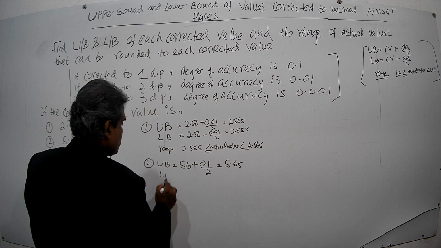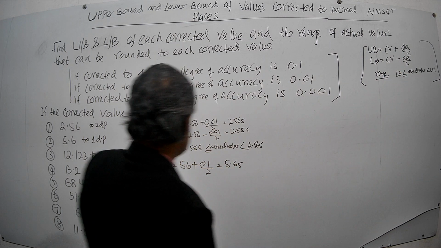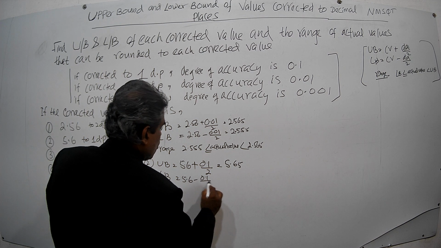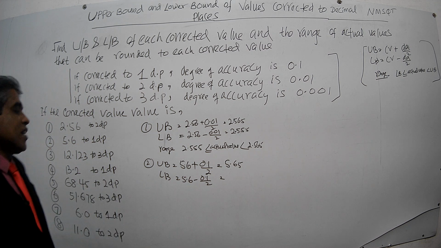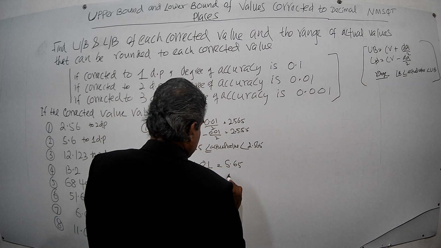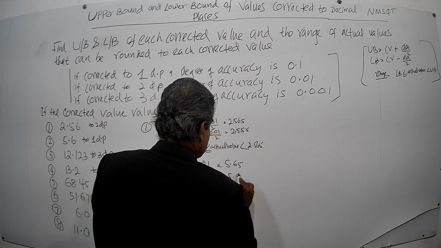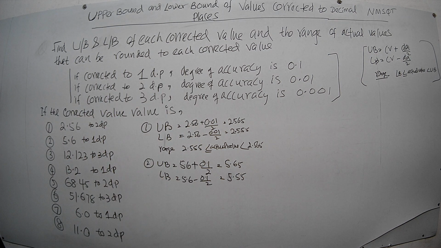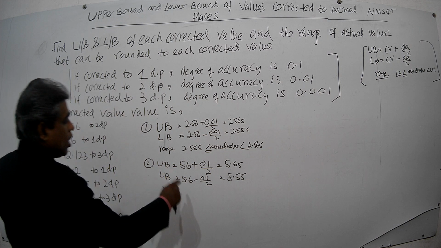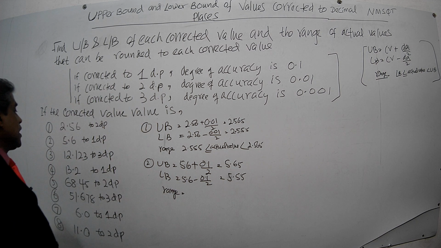Then the lower bound. What is the formula? Corrected value minus degree of accuracy over 2. The corrected value is 5.6 minus the degree of accuracy 0.1 over 2. When 0.1 is divided by 2, it is 0.05. Then you deduct 0.05 from this and it will be 5.55. Now, what is the range of actual values that can be rounded to 5.6, correct to one decimal place?